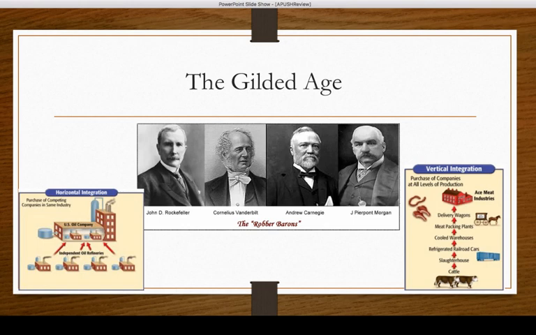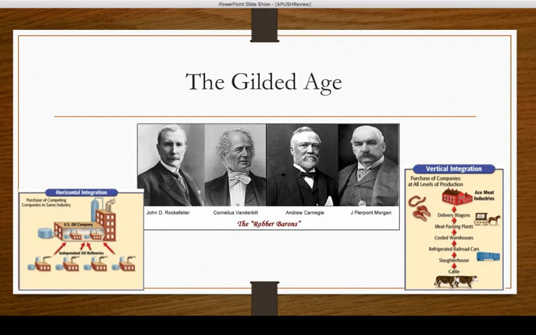Also know about how they structured their business. There's two types of business models that were created during the Gilded Age. One is called horizontal integration, the other vertical integration. Horizontal integration basically means you own every piece of one part of the manufacturing system. For instance, J.D. Rockefeller owned all the oil refineries. And so that allowed him to build a monopoly on the oil refineries.